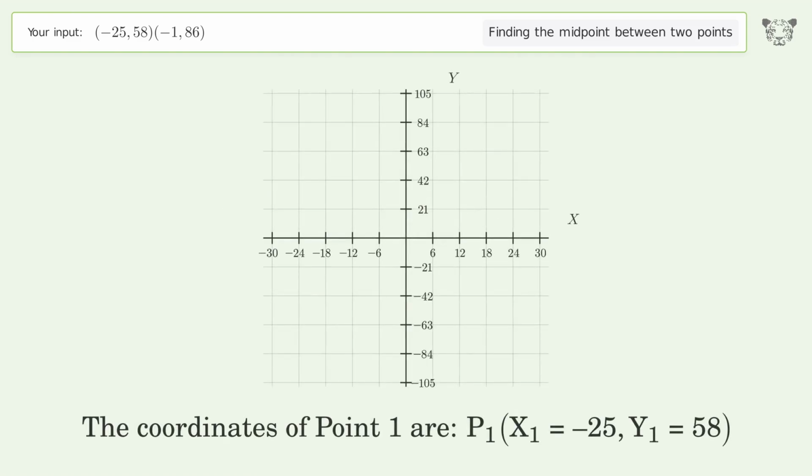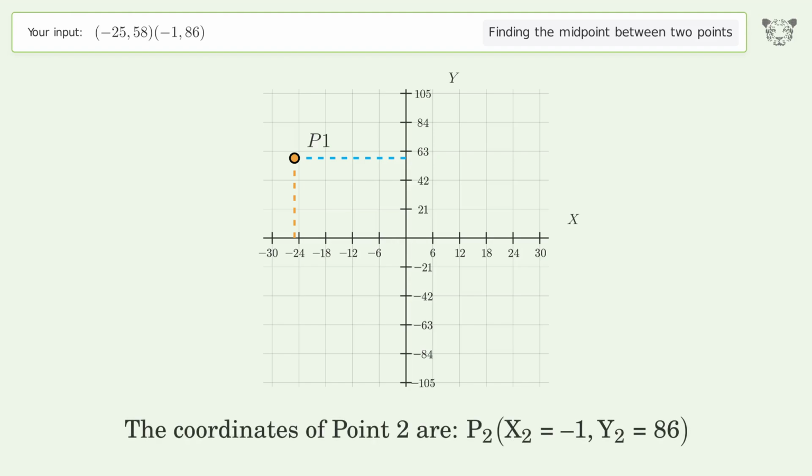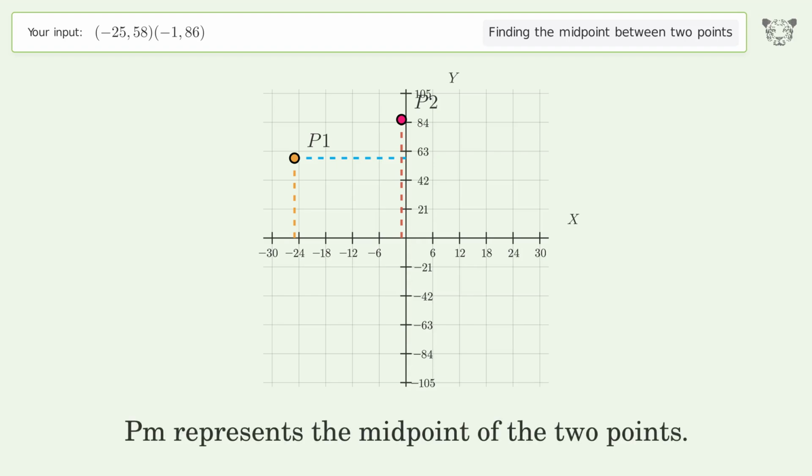The coordinates of point 1 are x1 equals -25, y1 equals 58. The coordinates of point 2 are x2 equals -1, y2 equals 86. PM represents the midpoint of the 2 points.